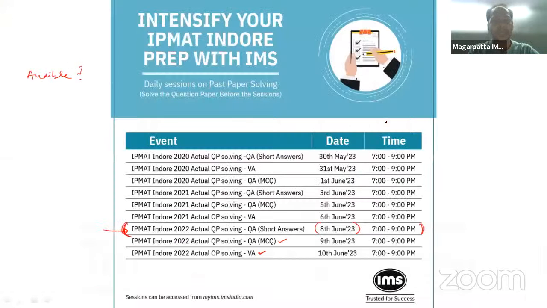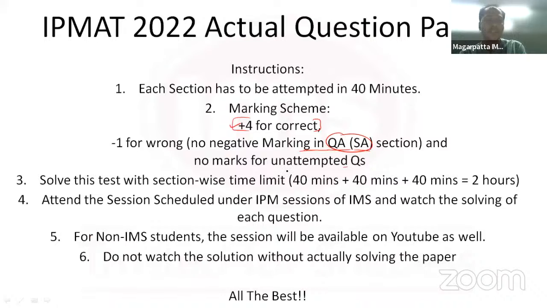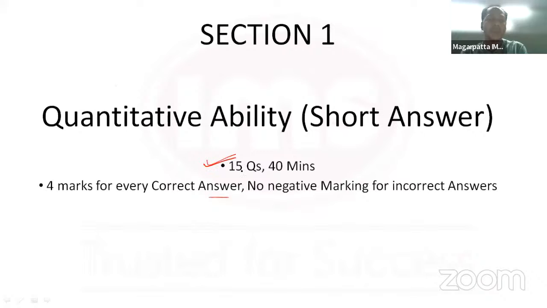Okay, so we are discussing this. Quick recap. Today we are doing the IPMAT Indore QA short answer section. Then we have MCQ and verbal ability lined up tomorrow and the day after. These were the instructions: +4 for correct and no negative marking in the QA short answer. Today we will be solving 15 questions. The sectional time limit for this section was 40 minutes. However, because we'll be discussing, this would go a little overboard, but accommodate that. 4 marks for every correct and no negative marking. Let's quickly get going.